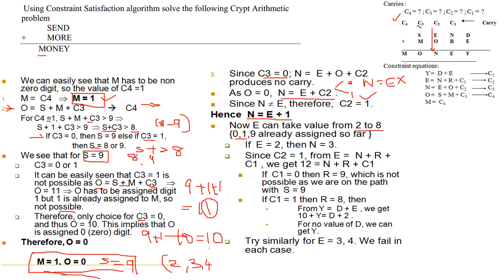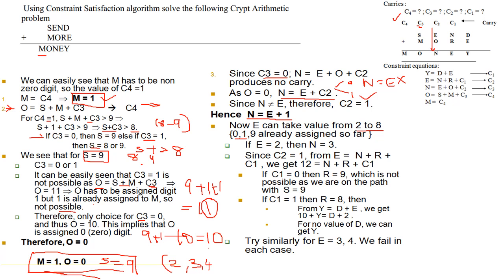We have to assume E equal to 2, then we have to try. Then if we find any contradiction, we have to try with E equal to 3, then E equal to 4, until we get a valid assignment.